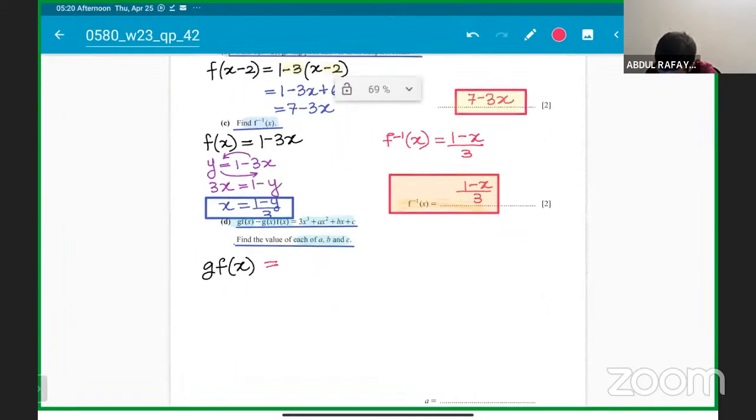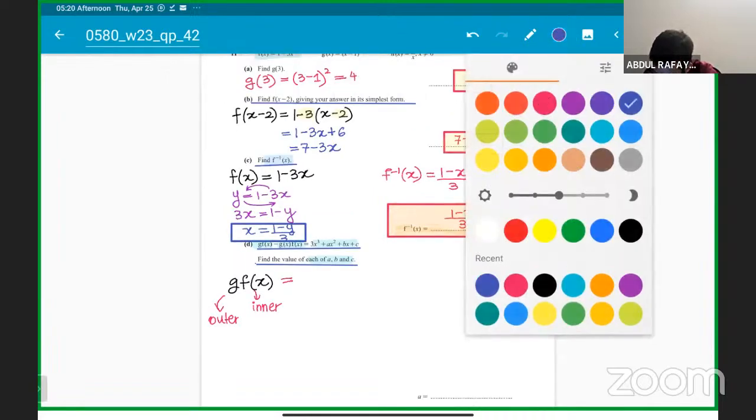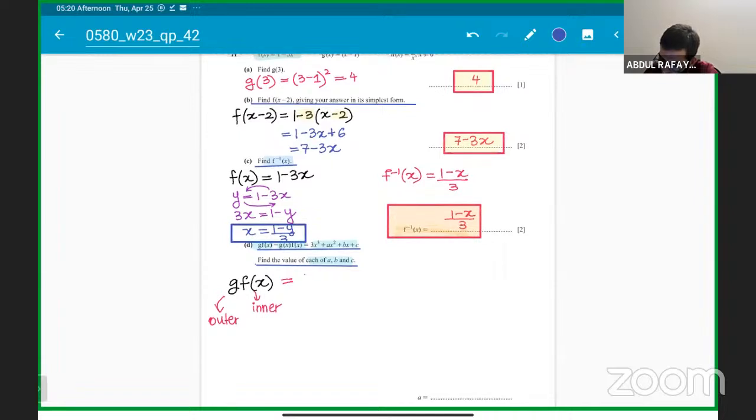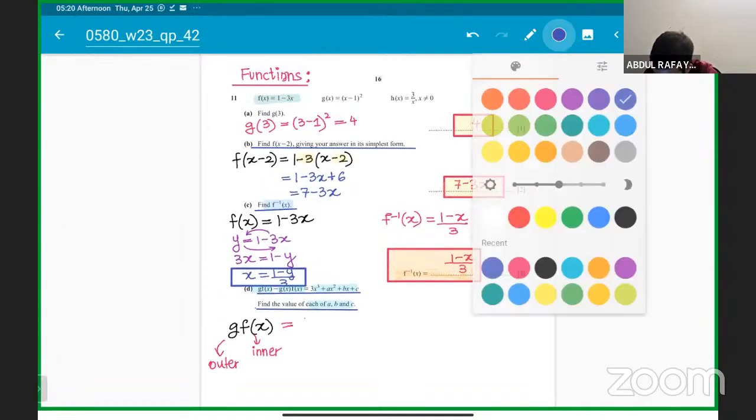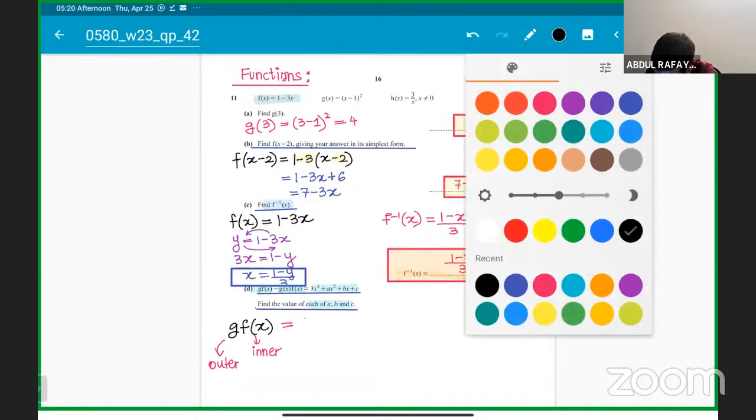Follow carefully, guys. G will be the outer function, sir. G is the outer function and fx is the inner function. So you write the outer function. Follow carefully. Gx will be the outer function, that is x minus 1 whole square.